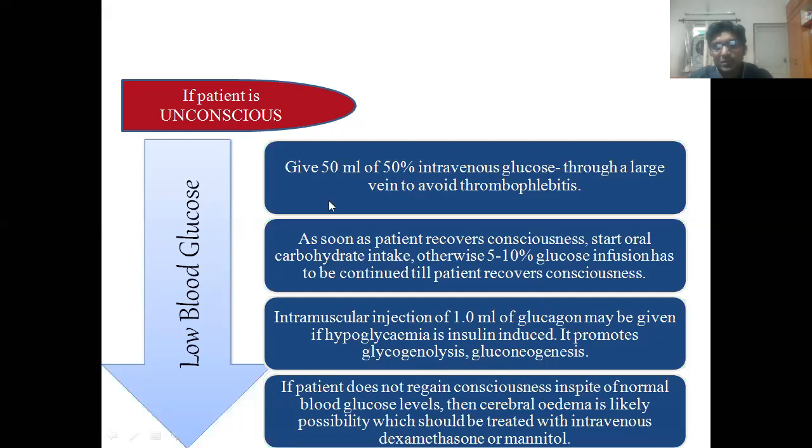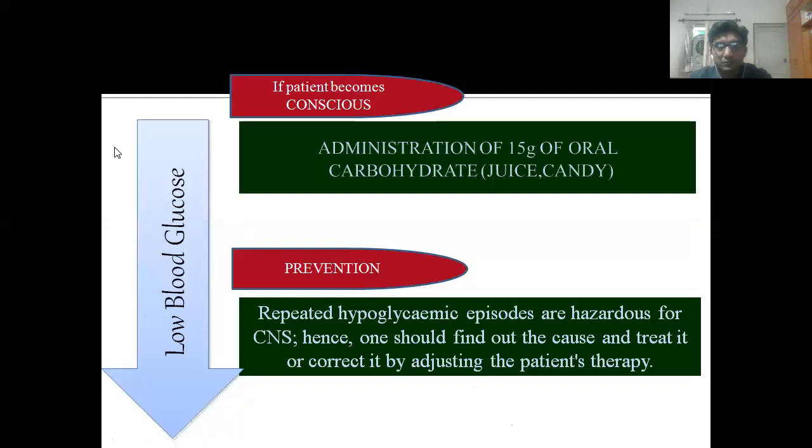So if the patient is unconscious while treating, due to severe hypoglycemia, the first mode of treatment is 50 ml of 50% intravenous glucose. Immediately you should give it. Now, if the patient is conscious, then 50 grams of oral carbohydrate like your normal glucose powder.